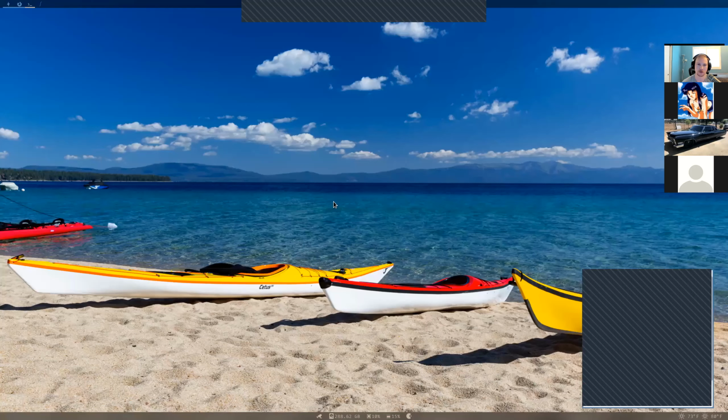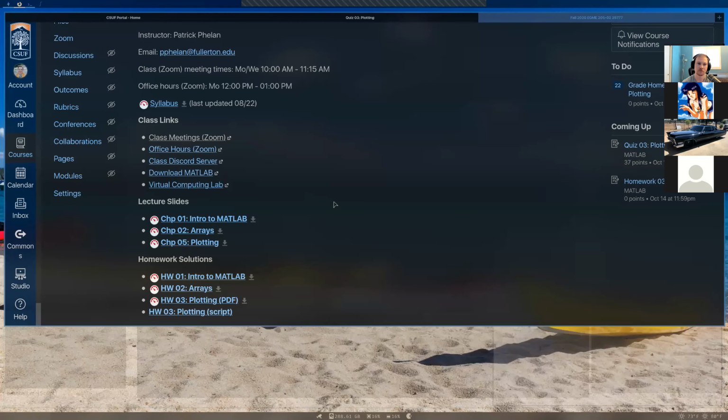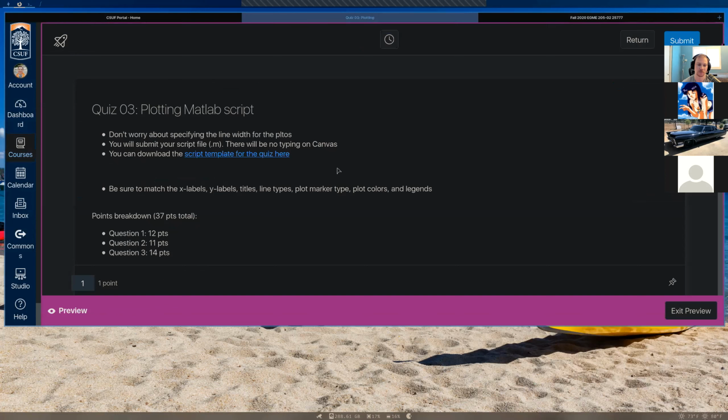Also for this quiz, we're going to do it a little differently than before. I'm going to have you submit your answers as a MATLAB file, so as a script file. Here we're at the quiz. I don't want to scroll down too much because then you'll see the question. But this is going to be the quiz. You'll see the timer for you, and it's going to show 25 minutes once you get into it. Make sure you read these instructions, but I'll go over it now too.